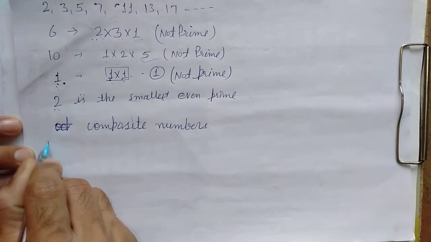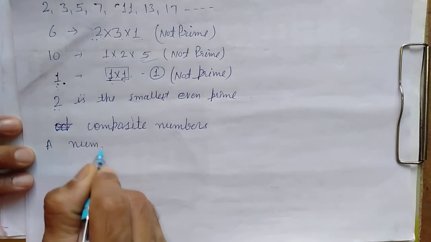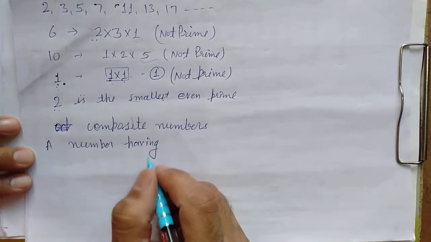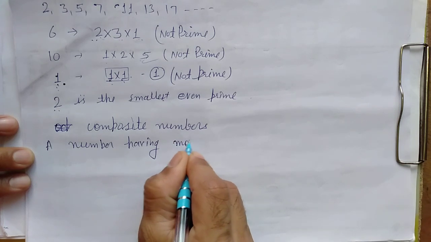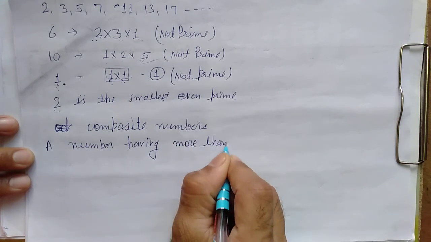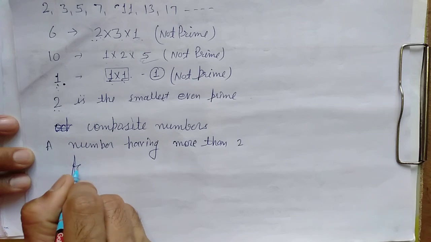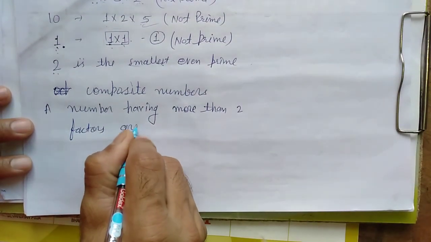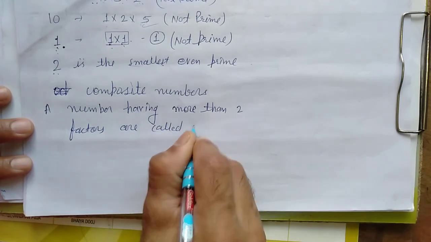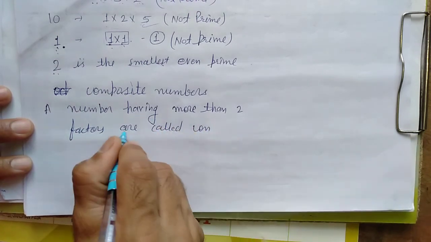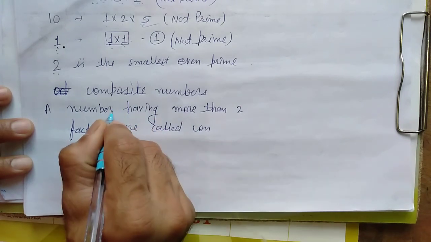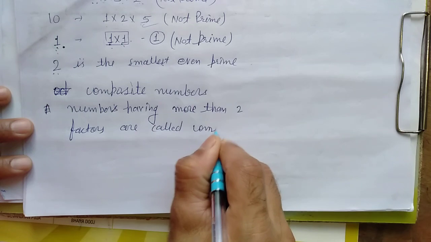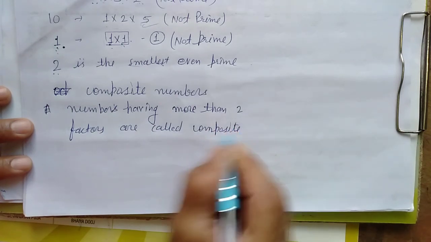So a number having more than 2 factors is called a composite number.